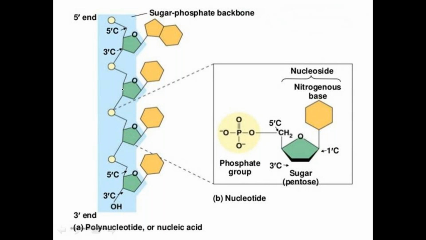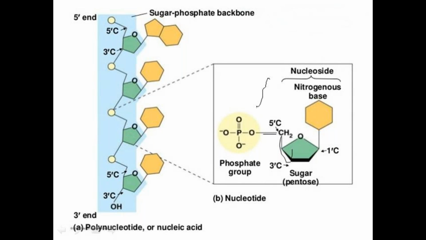That means here, this is the position of the fifth carbon, and it contains a phosphoric acid residue, a phosphate at the 5 prime position, and these are called the nucleoside 5 prime phosphates.